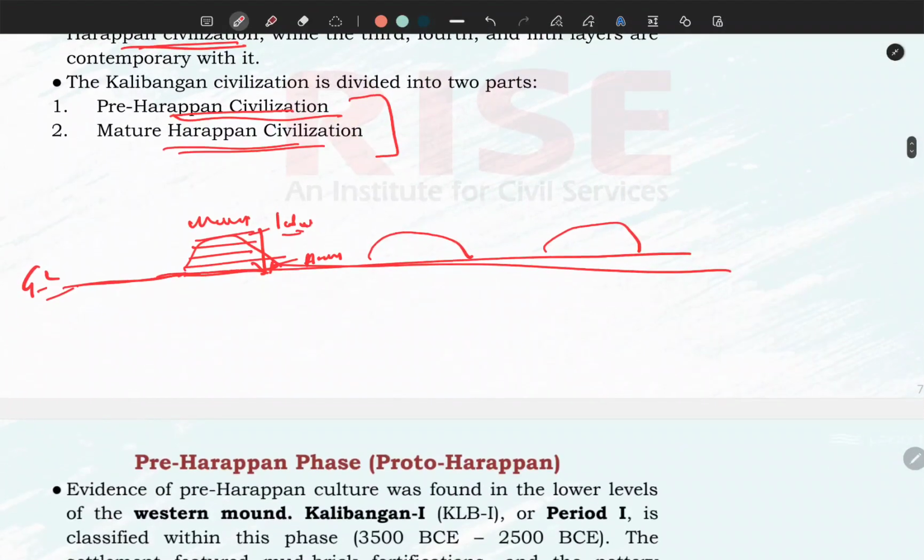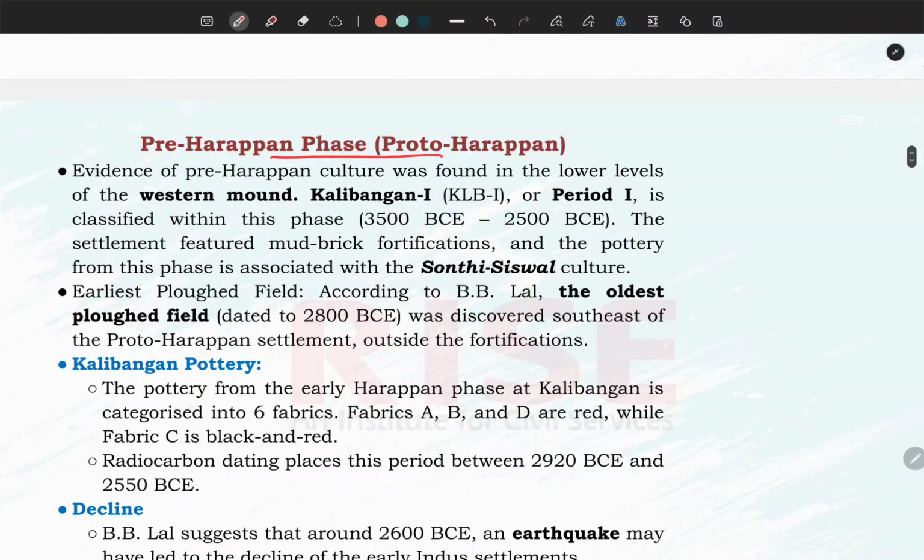Now we will do it in detail. First is the pre-Harappan civilization. The thing you have to learn is that many historians are of the mind that it was basically the Sonti Siswal culture. But you just have to learn this word, Sonti Siswal. Ablar and Ghosh opined that this Kalibanga civilization is a part of Sonti Siswal culture.